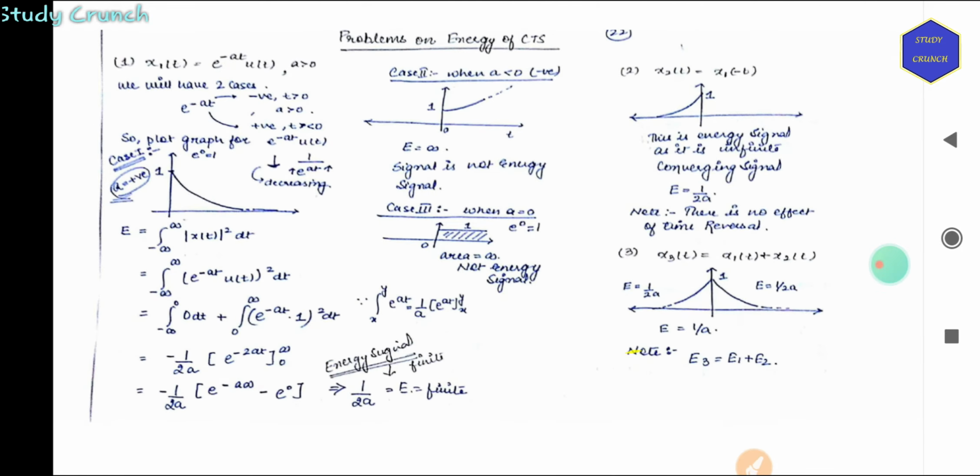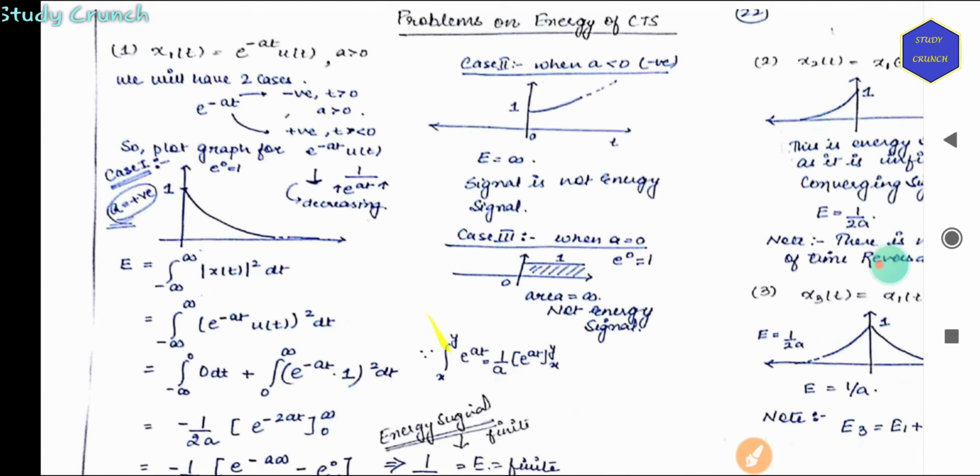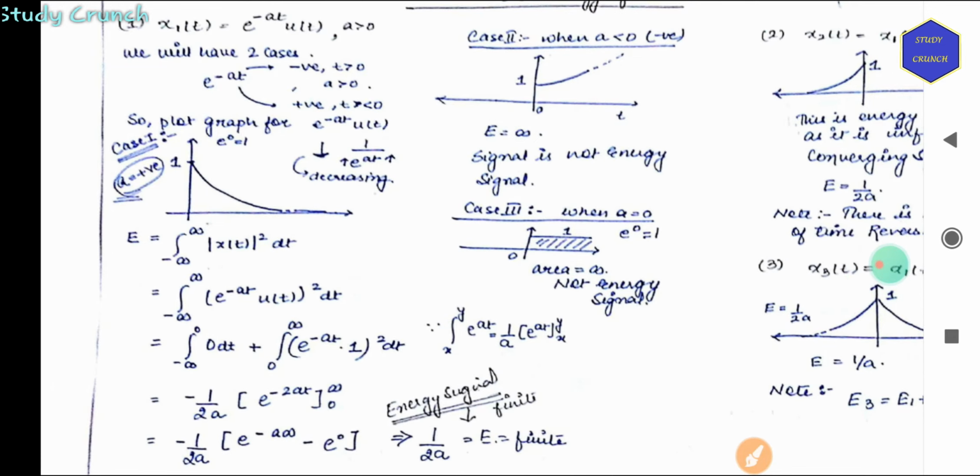Next, problems. First of all, we have x1(t), which is equal to e to the power minus at u(t), where a is greater than 0. Starting with, we have two cases, when e to the power minus at is positive and when it is negative, that is t greater than 0.